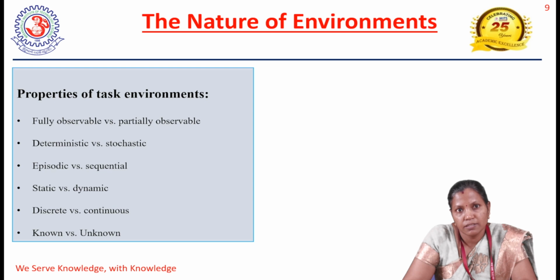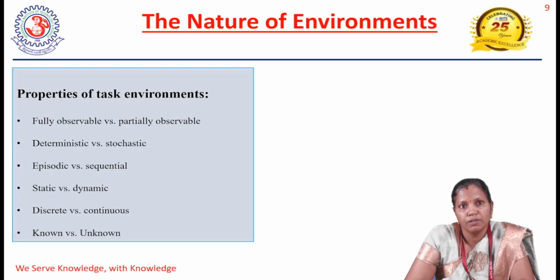If the current decision taken in the environment is going to affect future decisions, then we call it a sequential environment. An example of an episodic environment could be a part picking robot. An example of a sequential environment could be an automated taxi, because whatever decision we take now is going to affect our future decisions.